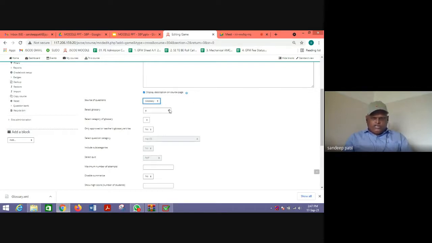Then select a glossary. Suppose we have made this glossary, that is unit 1 glossary, or unit 001 glossary. But I am not going to click either of these two because we have not entered too many entries. So I will click this glossary that I have taken from my subject because we have a total of 19 entries here. So I will select glossary, and then select which glossary I need, that is this particular glossary.